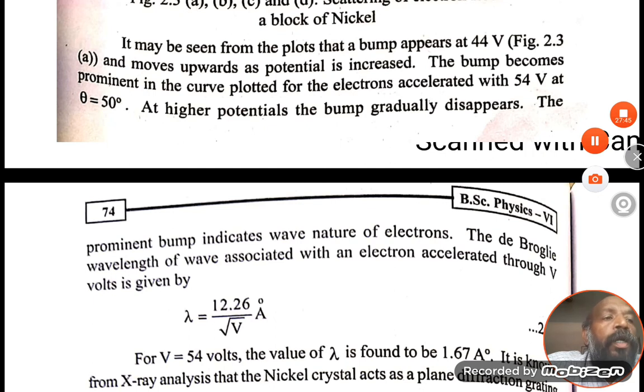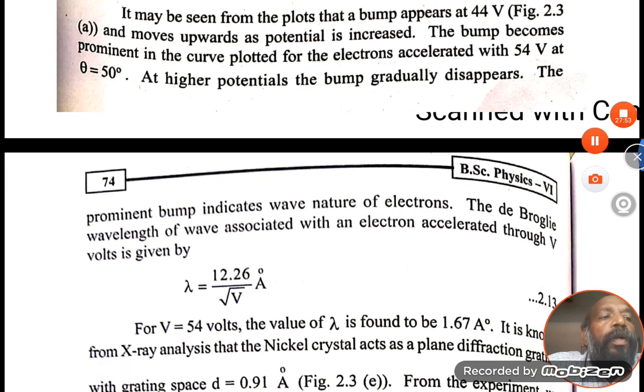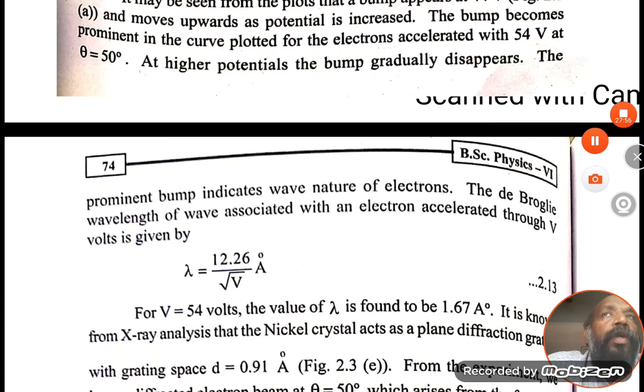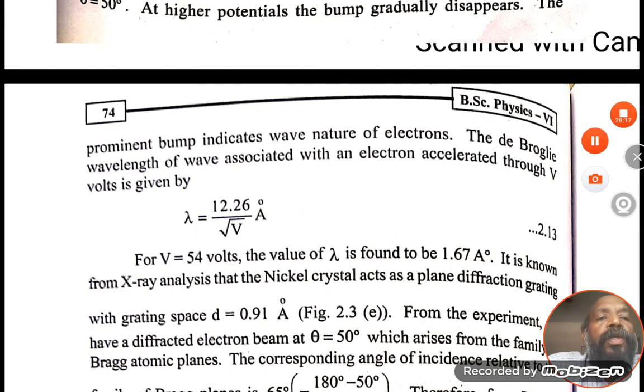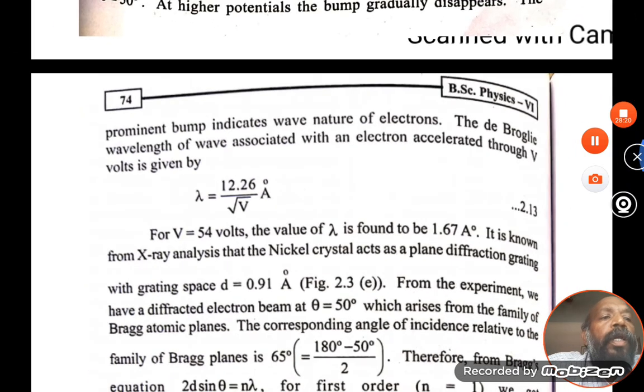Diffracted electrons are accumulated in a particular direction at a particular voltage difference. This is the proof of the de Broglie wave equation. Already we know that for a charged particle moving with a potential V, the wavelength lambda is equal to 12.26 by root V angstrom units. Here V is equal to 54 volts, then lambda is found to be 1.67.